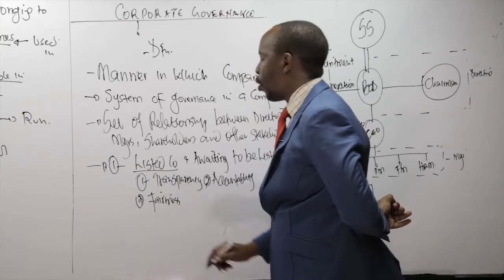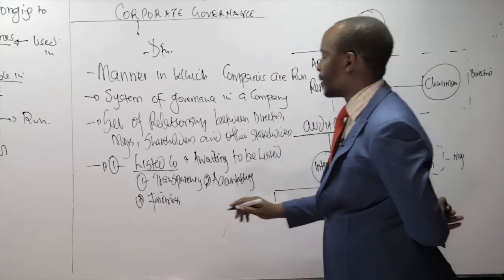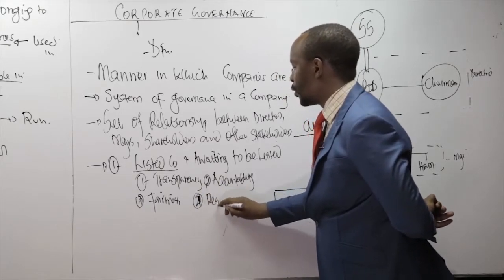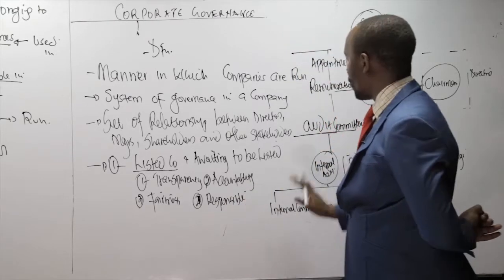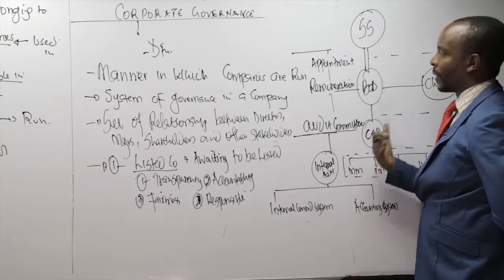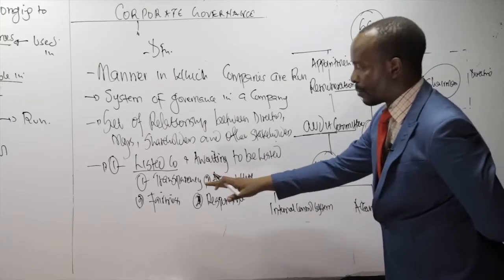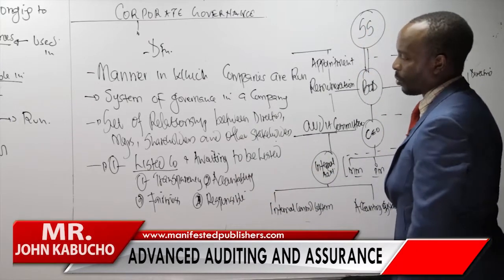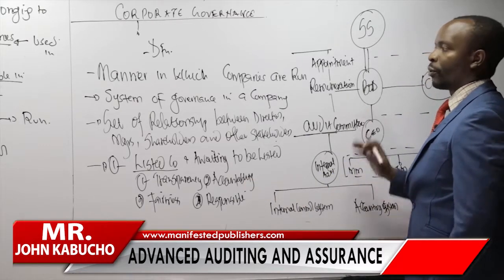And one other objective associated with this particular corporate governance is what we refer to as responsibility. It ensures people are responsible. With that kind of a framework, we can know which area has failed the company, which area has been more strong. We can know where transparency is and which area maybe is not accountable. We can talk about fairness, we can talk about responsibility based on that particular diagram.